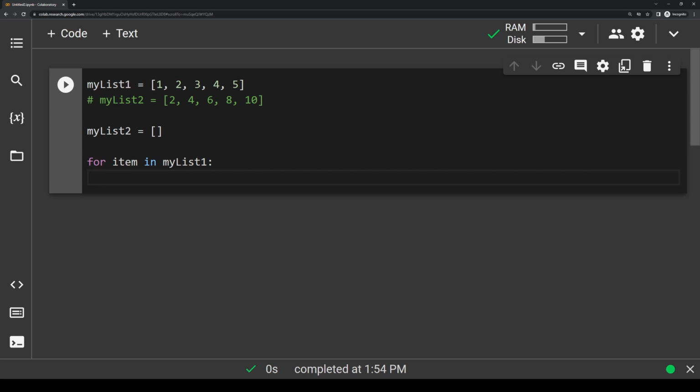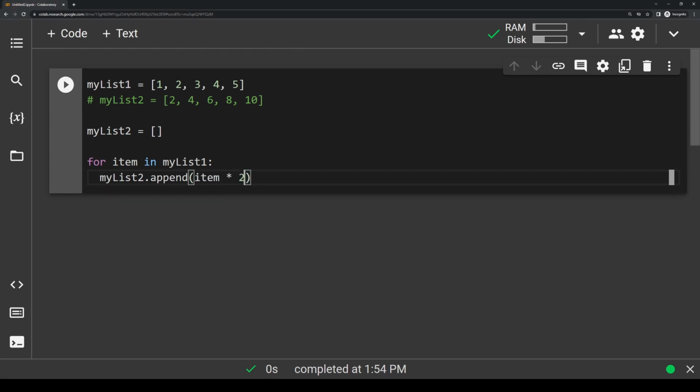So we can actually do that in one line, and I'll go ahead and go over this and explain it if you don't understand it right away. So I'm going to write mylist2.append. And this mylist2.append you should have learned in the last episode when we went over how to add elements to a list. So this is just basically going to add an individual number to mylist2. And inside of this parentheses here, what we want to do is take the element from mylist1 and then just multiply it by 2. So let's do item times 2.